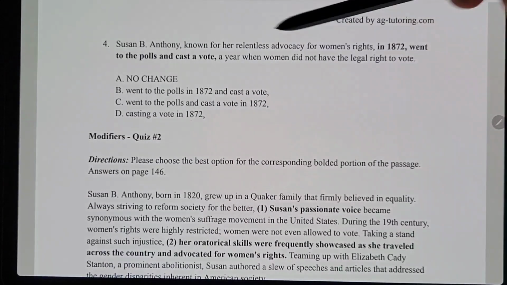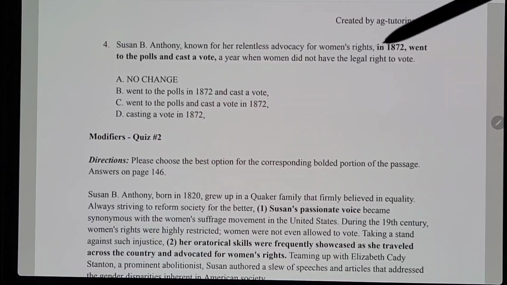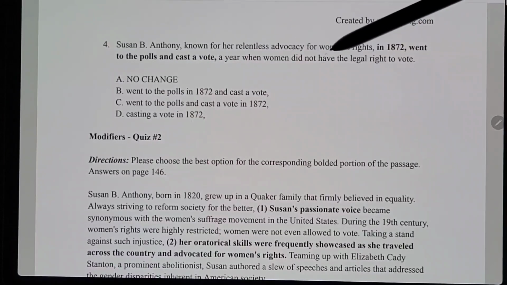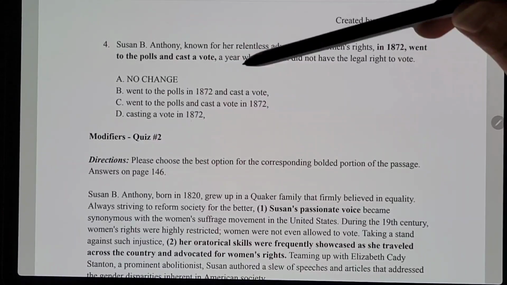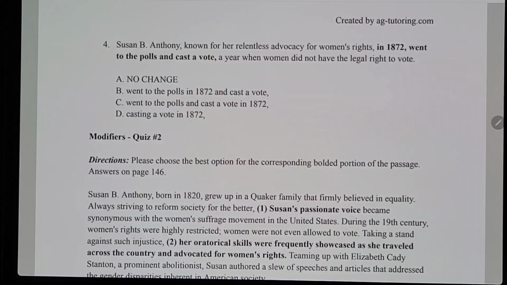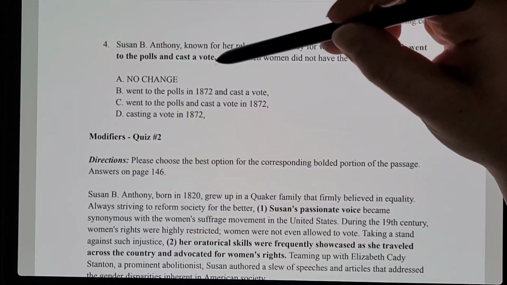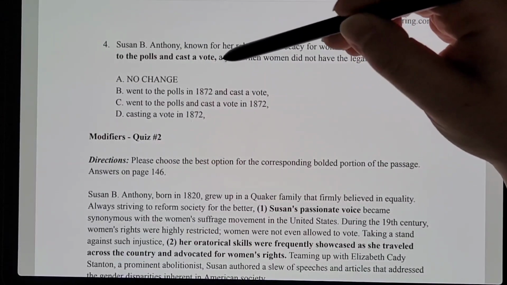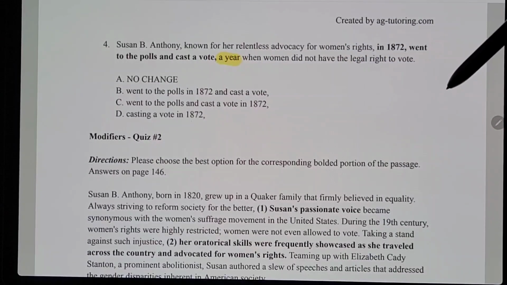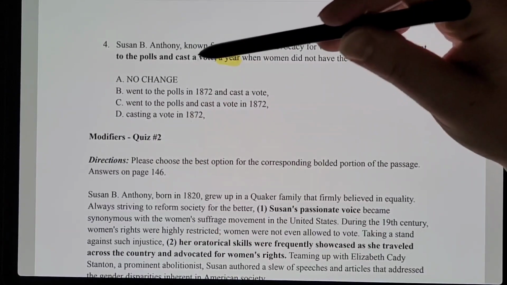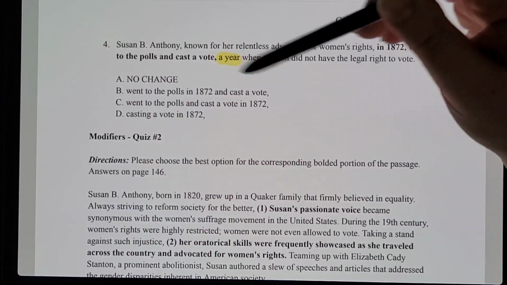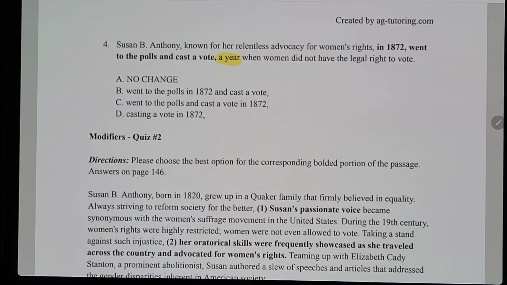So it says "Susan B. Anthony, known for her relentless advocacy for women's rights, in 1872 went to the polls and cast a vote, a year when women did not have the legal right to vote." Okay, so you might be reading this and thinking, oh, that sounds pretty good. I don't see anything wrong with it. But something after a comma right here says "a year when women did not have the legal right to vote." Well, the part before the comma is not talking about what year this is referring to. So we have a case of a misplaced modifier here.